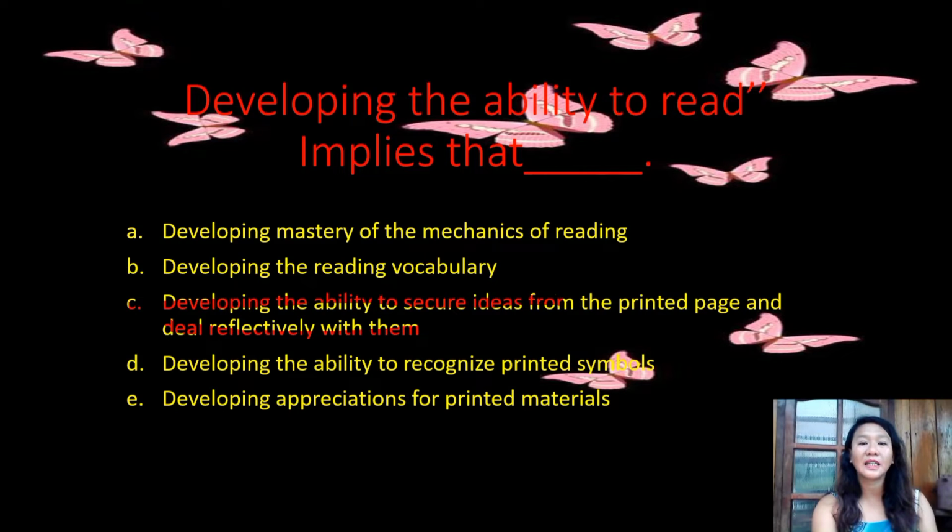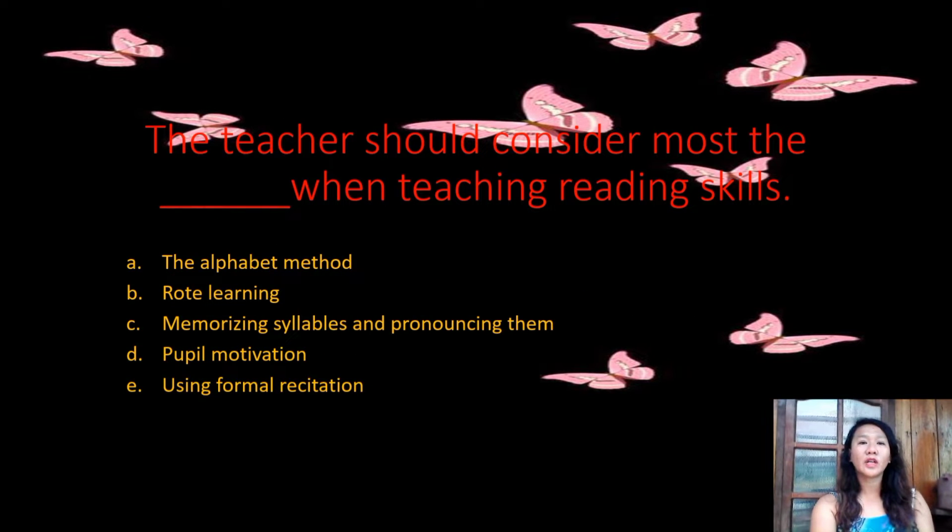Developing the ability to secure ideas from the printed page and deal reflectively with them. The next question: the teacher should consider most the blank when teaching reading skills. A. Alphabet method. B. Rote learning. C. Memorizing syllables and pronouncing them. Letter D. Pupil motivations. And letter E. Formal recitation. The correct answer here is of course letter D.